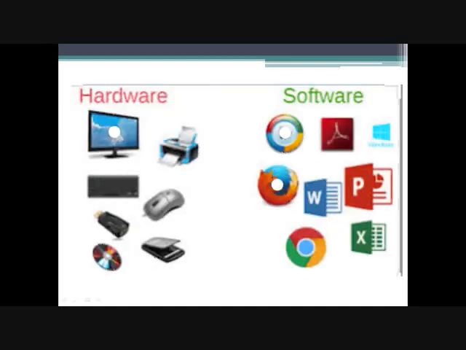In a computer system, hardware examples can be monitor, CPU, printer, keyboard, mouse, CD, DVD. And software can be MS Paint, MS PowerPoint, Mozilla Firefox, Google Chrome, Excel. These all can be software.